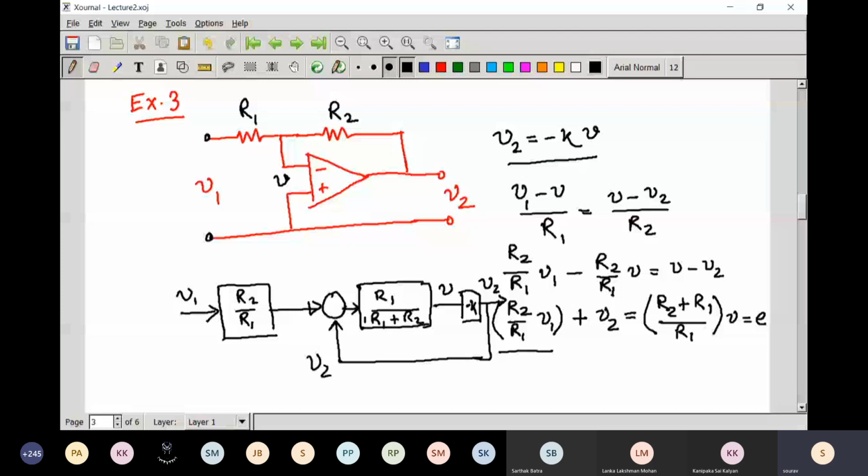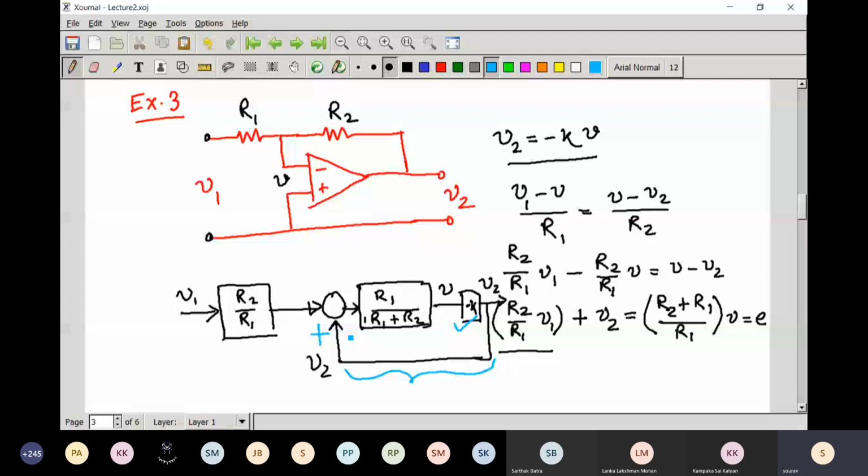From these equations, I think now it is clear how the feedback is used. And if you take a minus sign here, it is coming as positive feedback.